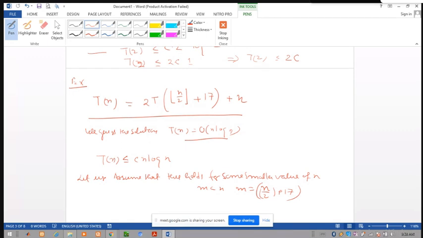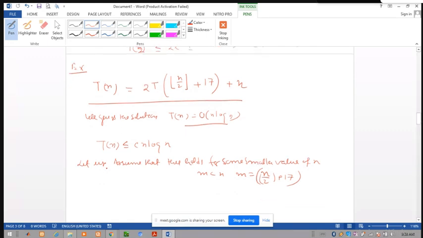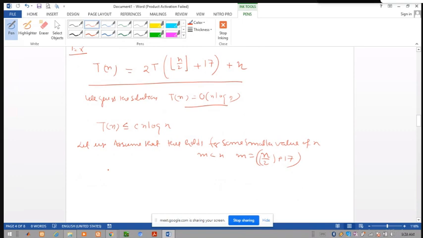When we put n/2 + 17 in place of n in this equation, it also holds. We generally ignore any ceiling or floor function when solving the recurrence relation. So T(n) = 2T(n/2 + 17) + n, and this holds for the smaller value m = n/2 + 17.